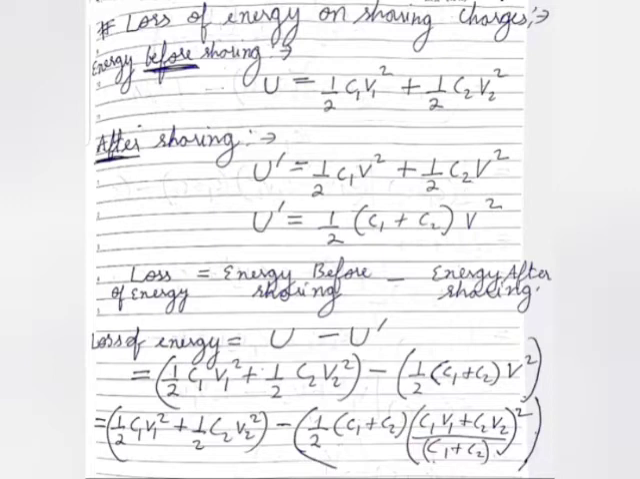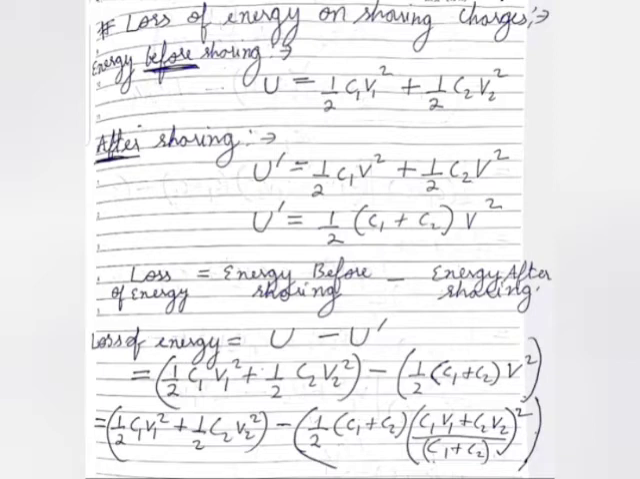So let us calculate the loss of energy, because it is actually a loss for us. So let us calculate the total loss of energy in sharing the charges from one capacitor to another. So we'll again take two cases. First case would be before sharing, and the second case would be after sharing. In the first case, that is energy before sharing, the expression for energy is half CV square. So for the first capacitor it would be half C1 V1 square, and for the second capacitor half C2 V2 square. So the total energy of both the capacitors would become U is equal to half C1 V1 square plus half C2 V2 square.